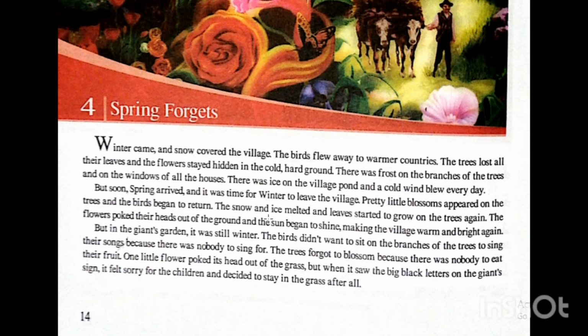The snow and ice melted. What is the meaning of melted? Melted is the change of state from ice into liquid. And leaves started to grow again on the trees. The flowers poked their what? Heads out of the ground, and the sun began to shine, making the village warm and bright again. But in the giant's garden, it was still winter.